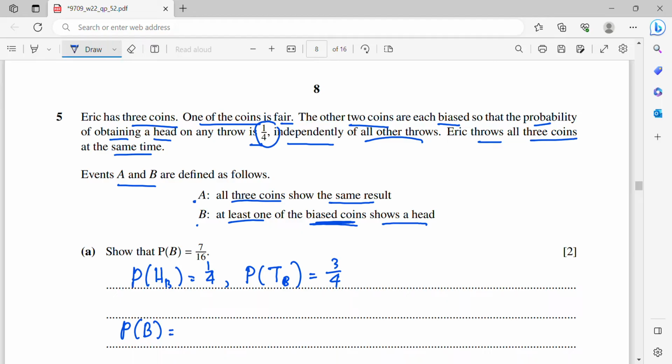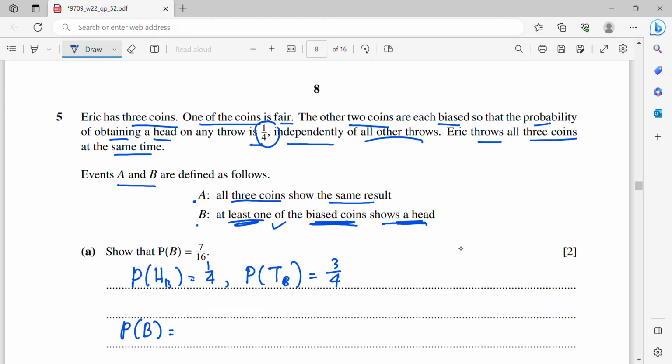This P(B) is to show that at least one of the biased coins shows a head. When you consider the results, it could be one biased coin shows head or two biased coins show head.